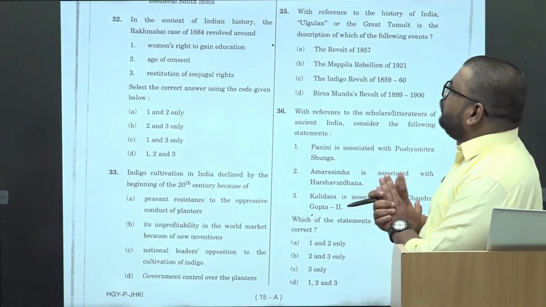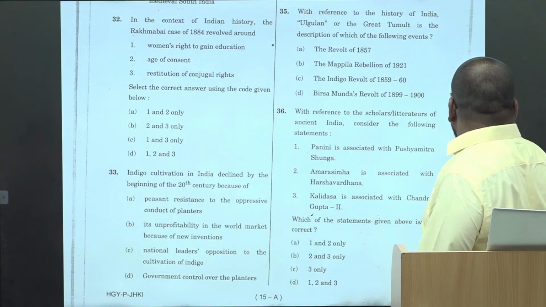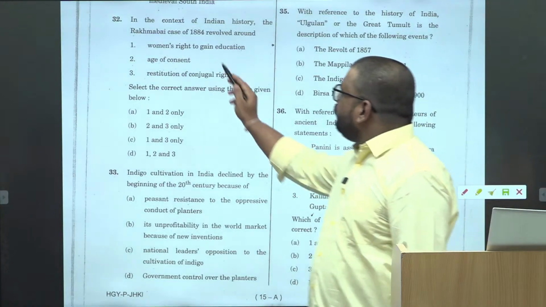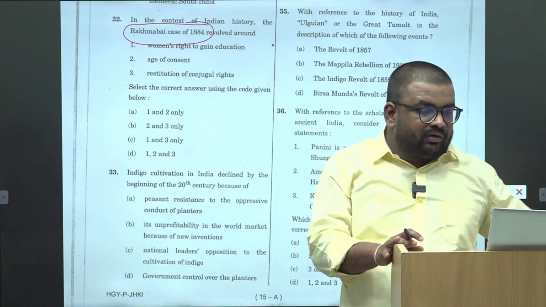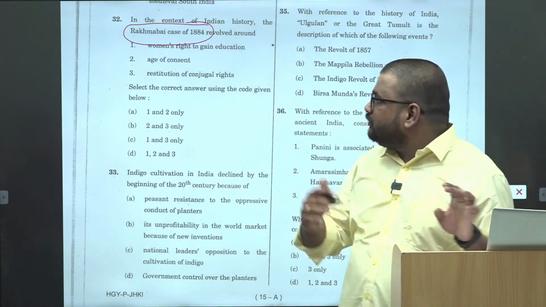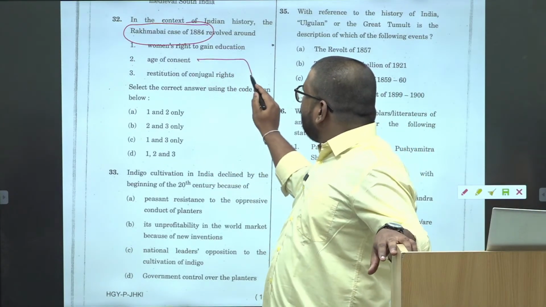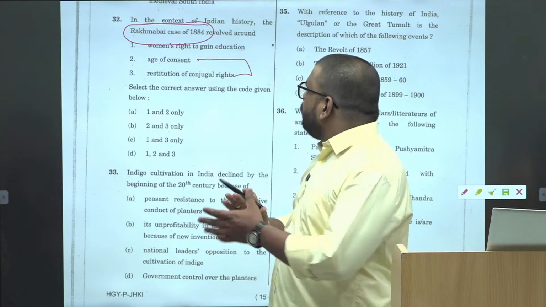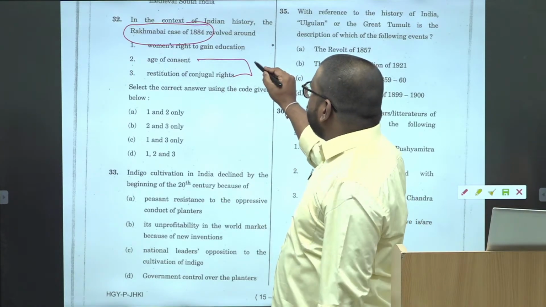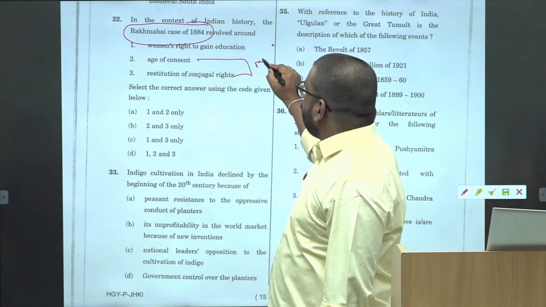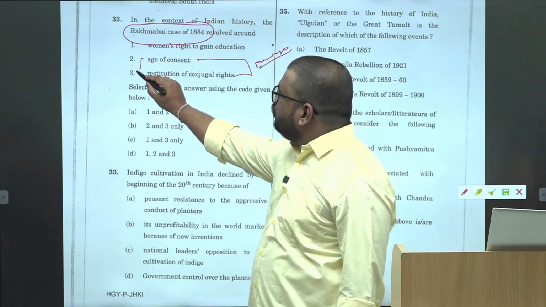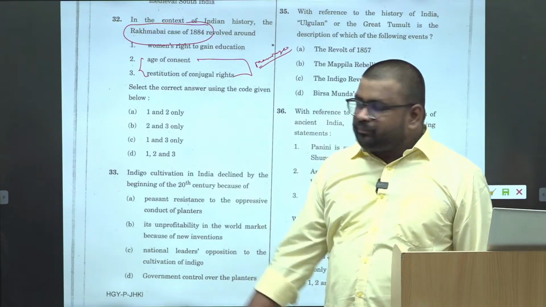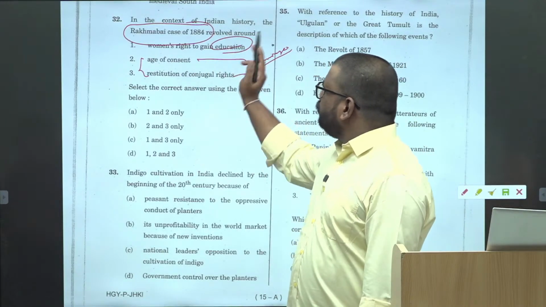ठीक है, रखमाबाई केस revolved around. अब आपको रखमाबाई केस, it is not given in the spectrum. At least it was not there during that time. But simple logic, age of consent and restitution of conjugal rights, both of them are related to the marriage. Okay, so these two are complementary. And this is related to the education.